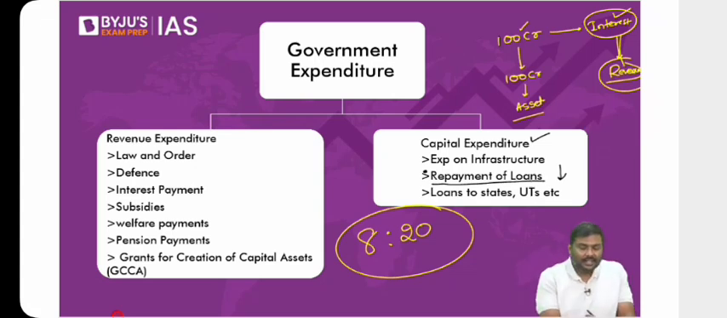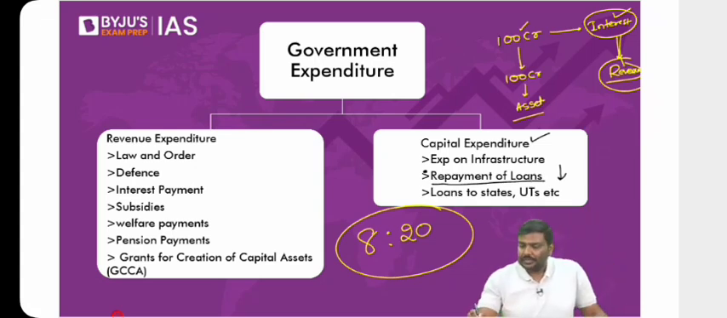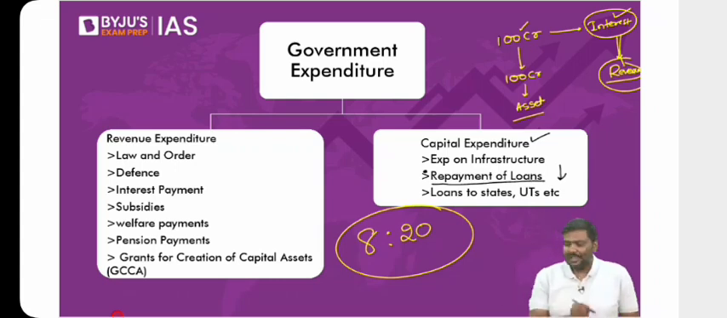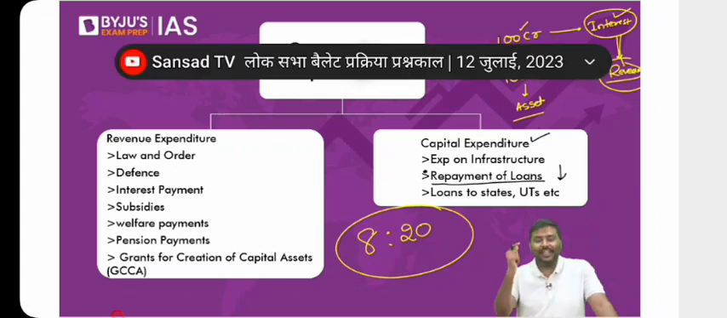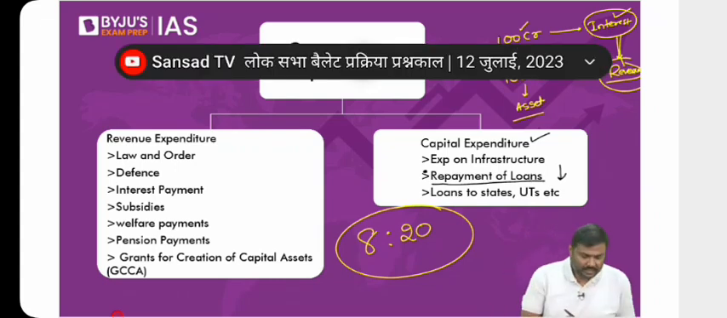Total liabilities are written as A plus B plus C. I've explained A to you. I've explained B to you. There is one more component, C: Extra Budgetary Resources, EBR. Focus on this.